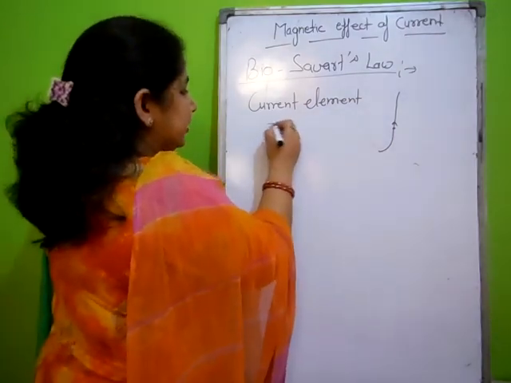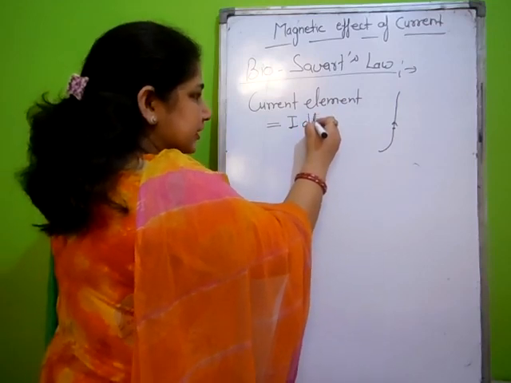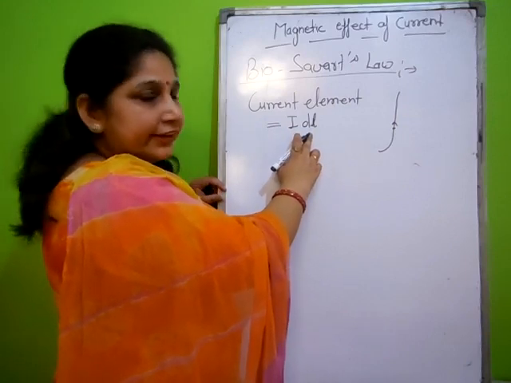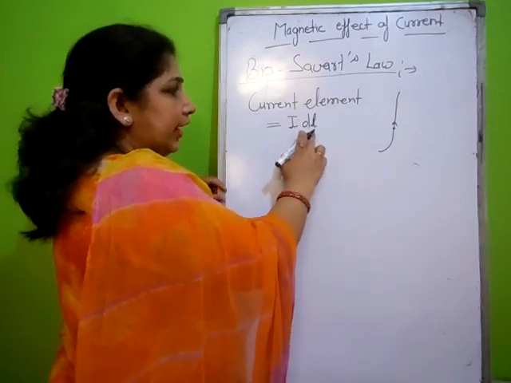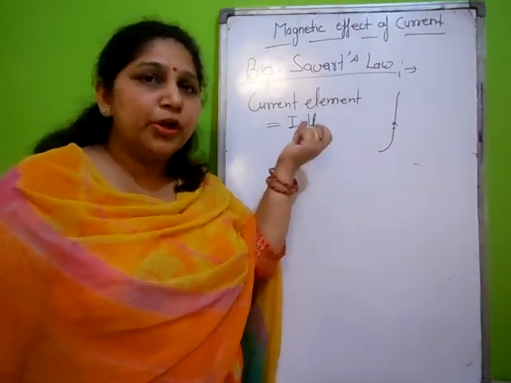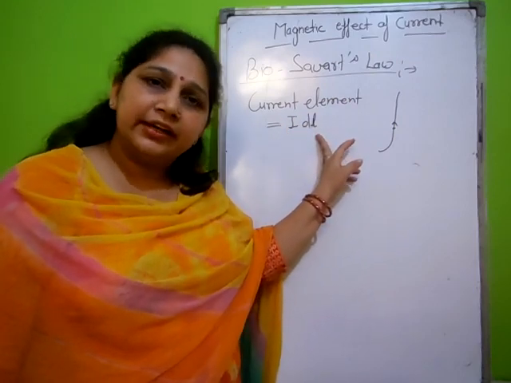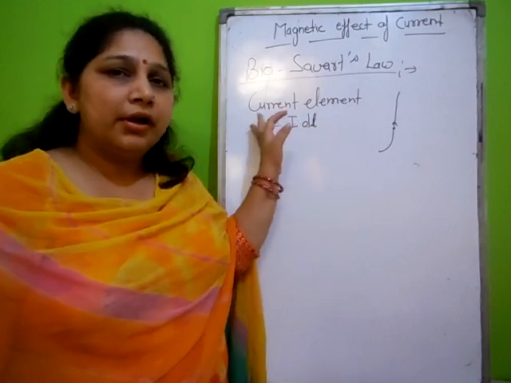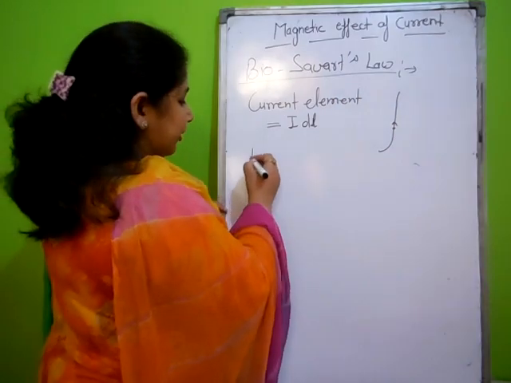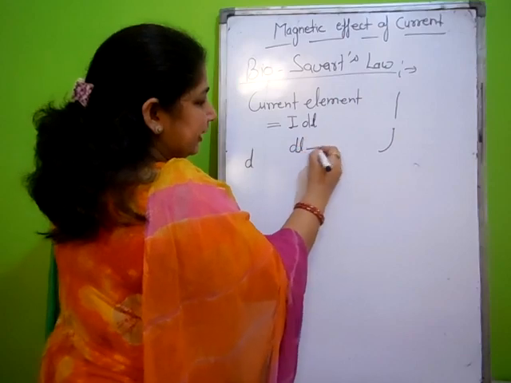The current element is equal to I dl: the current I passing through a small length dl of the conductor. This is called the current element. According to Biot-Savart, this is the fundamental need to produce a magnetic field: the current and the length of conductor through which the current is passing. This is called the electric current element.